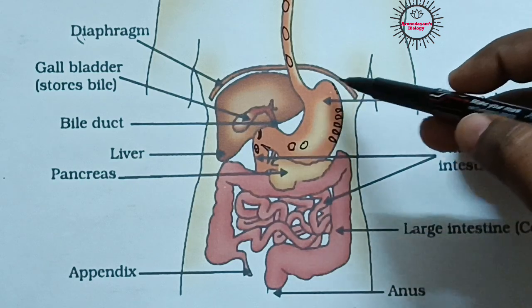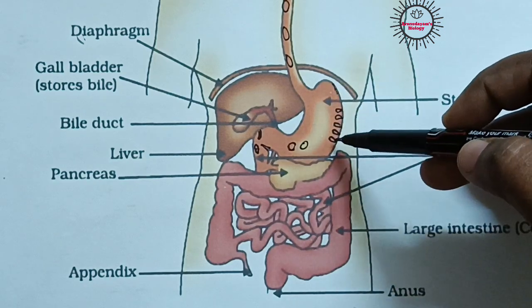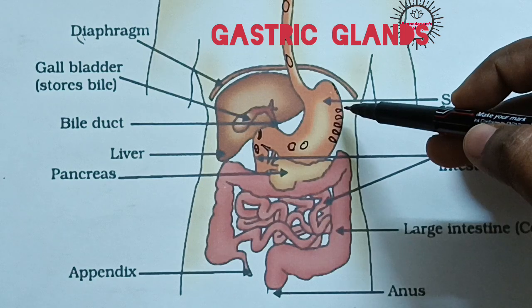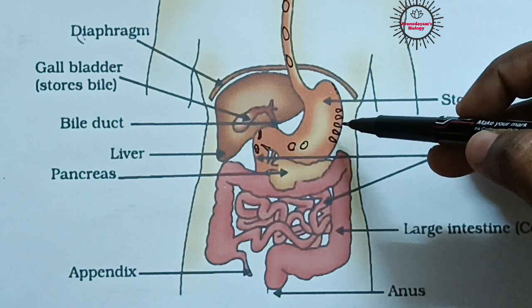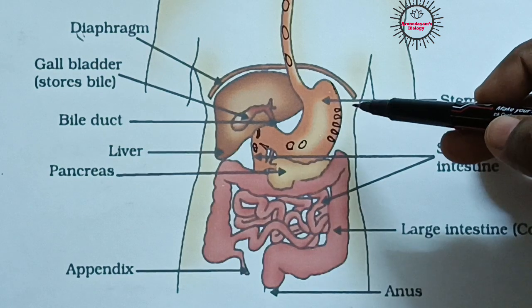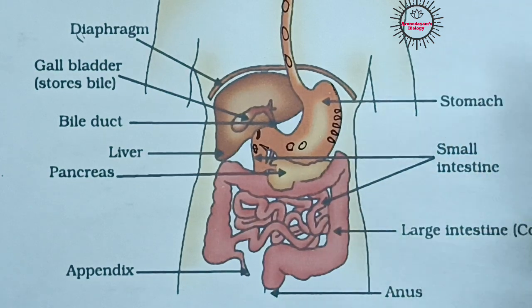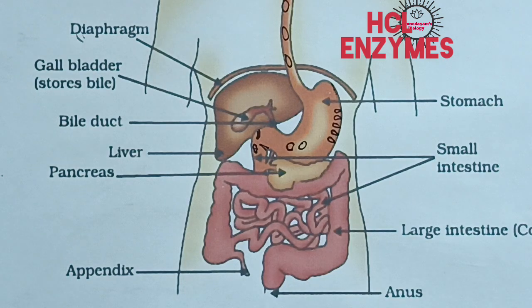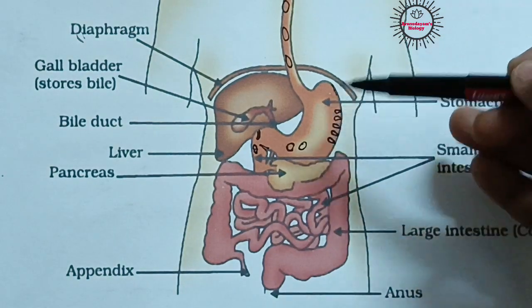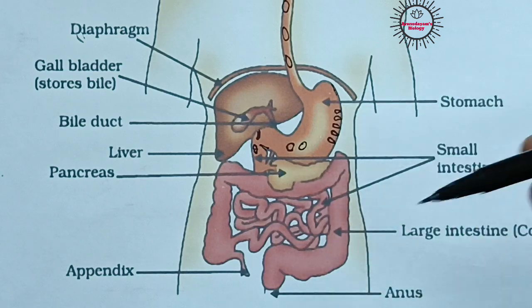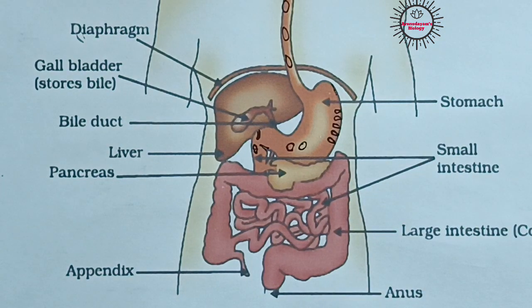During this process, the inner walls of the stomach contain some glands called gastric glands. Gastric glands are present in the inner walls. They produce a juice called gastric juice. This juice contains hydrochloric acid and some enzymes, and this hydrochloric acid is useful for killing the harmful germs present in the food material.